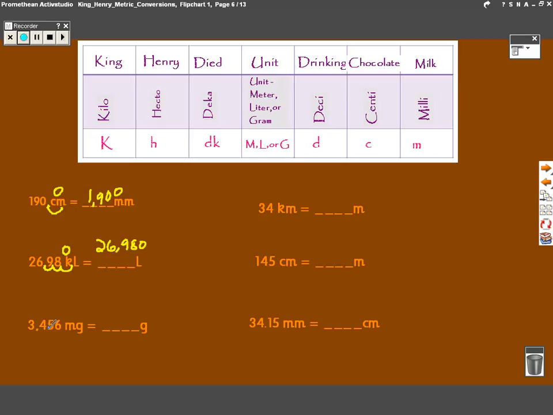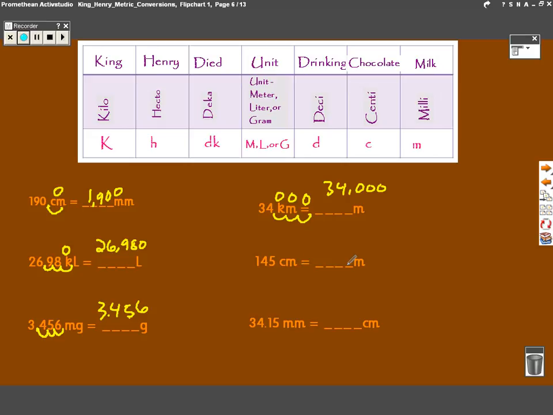3,456 milligrams to grams. You're going 1, 2, 3 steps to the left. So you move your decimal place 1, 2, 3 steps, and you get 3 and 456 thousandths of a gram. 34 kilometers to meters. You're going 1, 2, 3 steps to the right. So 1, 2, 3 steps to the right, a 0 above each of our steps, you get 34,000 meters.